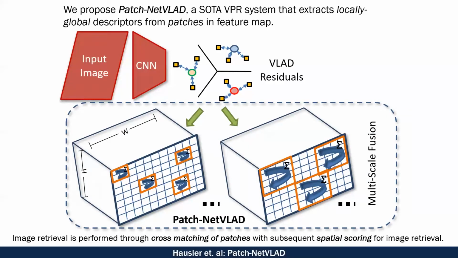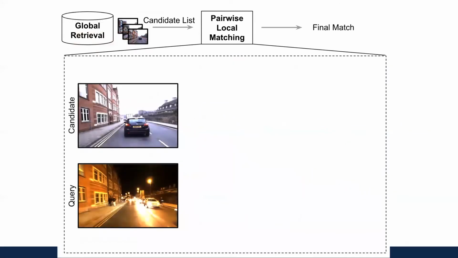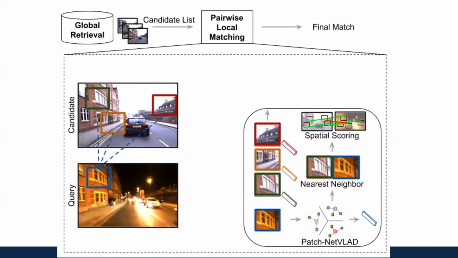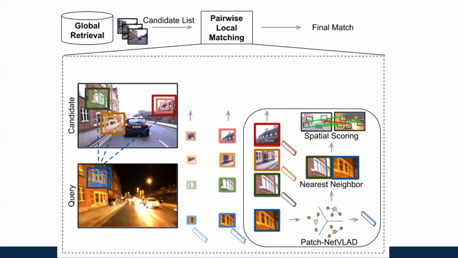We then perform image retrieval using a cross-matching of patches with a subsequent spatial verification scoring for highly accurate image retrieval. Our full pipeline involves using a global retrieval method such as NetVLAD to produce a top 100 candidate list. For each of those top 100 candidates, we collect a set of patches in feature space for both query and candidate, and for each patch, we produce our Patch-NetVLAD descriptor. These descriptors are then mutual nearest neighbor matched, and the mutual neighbors are then scored with a spatial verification algorithm.